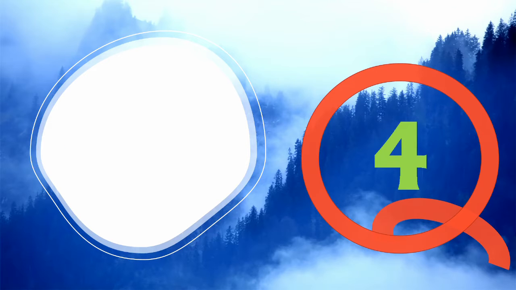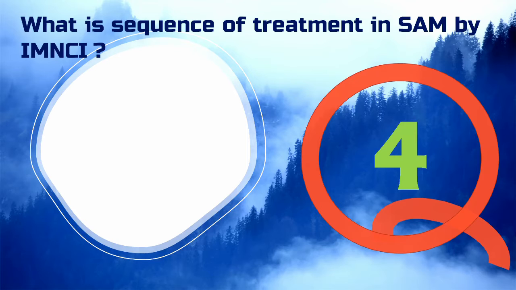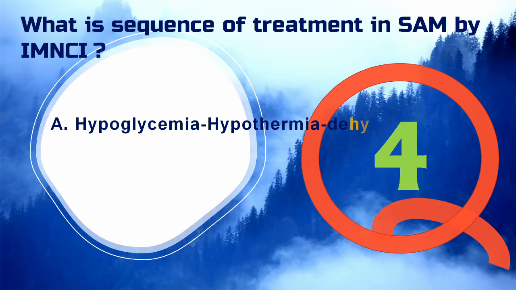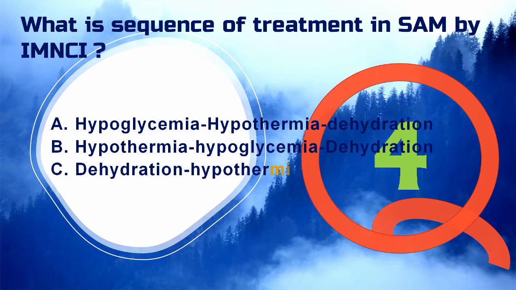What is the sequence of treatment in severe acute malnutrition by IMNCI, that is Integrated Management of Newborn and Childhood Illness? A, hypoglycemia, hypothermia, dehydration. B, hypothermia, hypoglycemia, dehydration. C, dehydration, hypothermia, hypoglycemia.